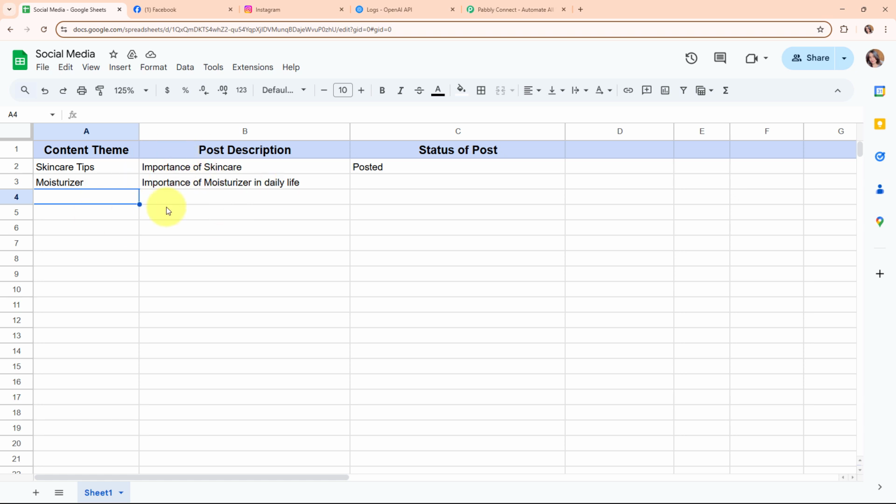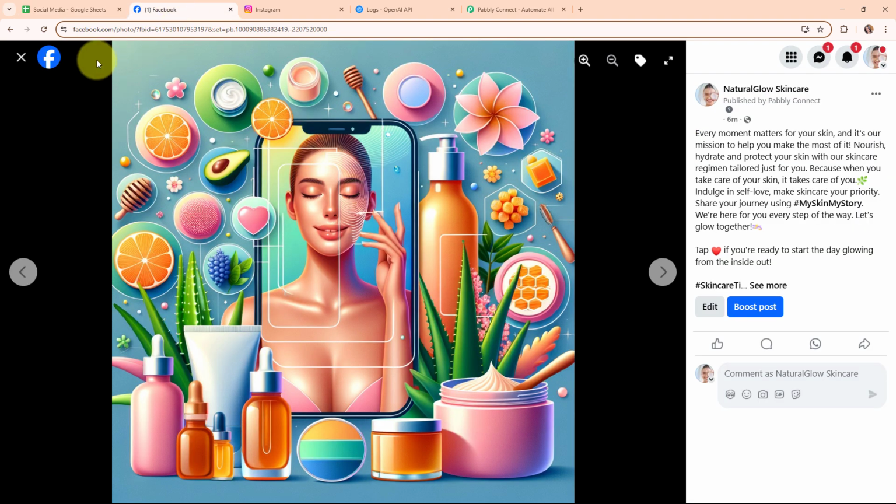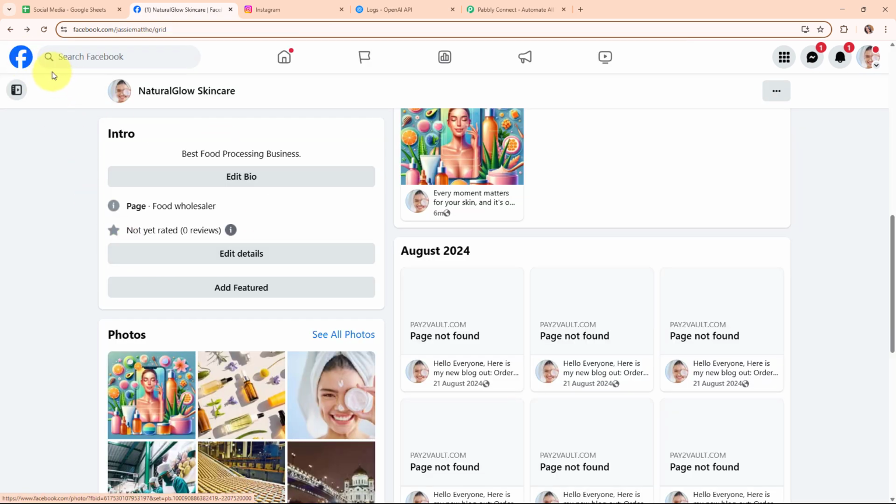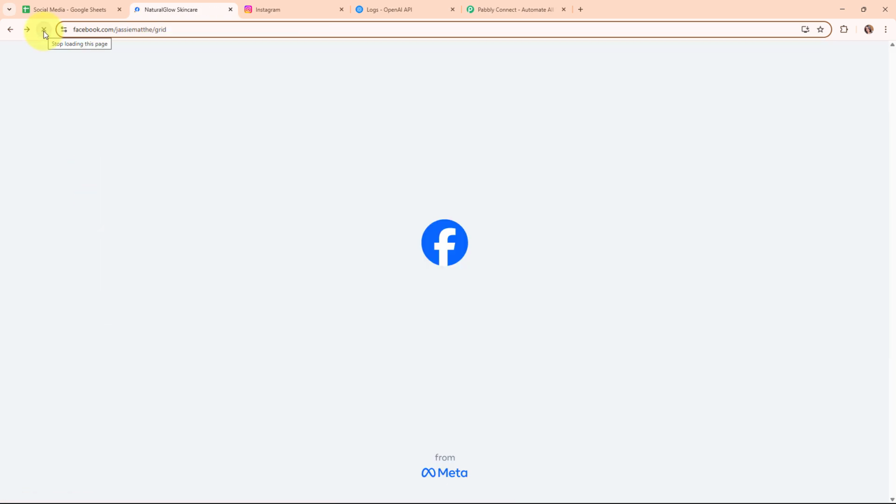Okay, so here we have to wait for some seconds, and once this column value is being updated with the posted, then automatically you can understand that the post is successfully posted on your Facebook and your Instagram account. So here you can see the status has been updated as posted over here. So now let's go and check our Facebook and Instagram account. So I'm going to move back and then I'm going to refresh it.